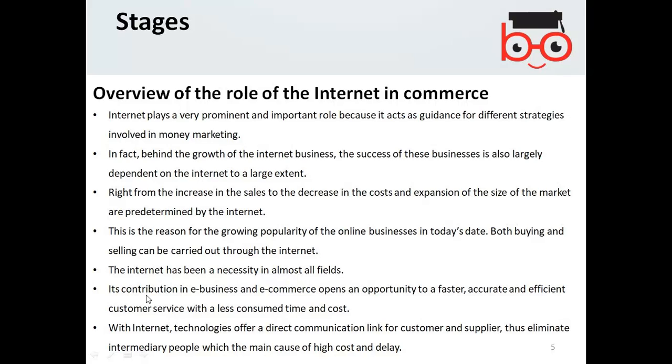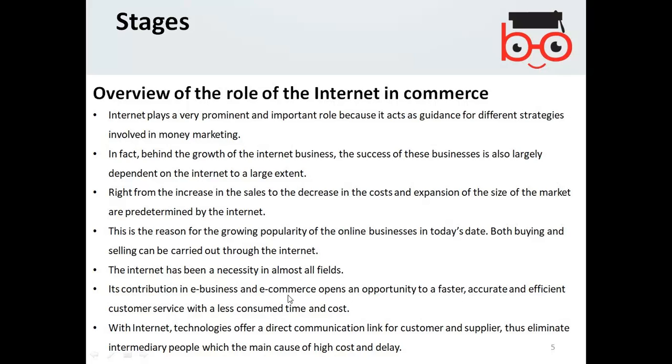The contribution of the internet in e-business and e-commerce opens an opportunity to faster, accurate, and efficient customer services with less consumed time and cost. So using the internet, you get convenient customer services. Not only convenient customer service, you get efficient, accurate, and faster opportunities as well in e-business and e-commerce.